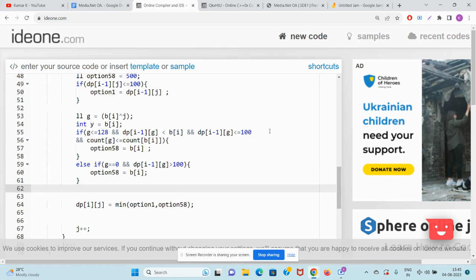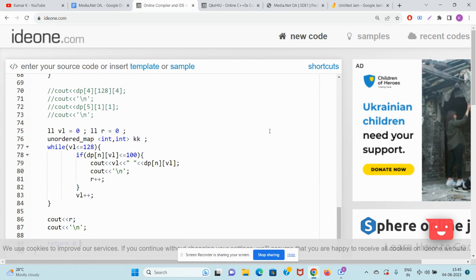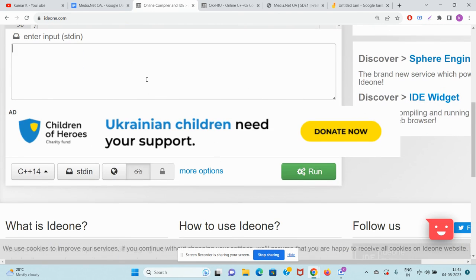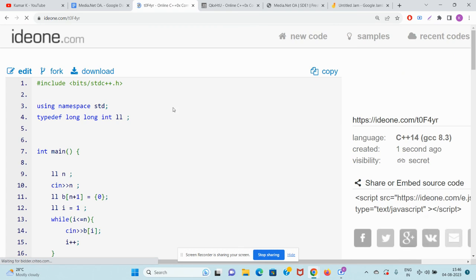Then now you take the minimum of both the options and DP[i][j] is filled. Now guys, it's simple. Iterate from 0 to 128, because 0 can also be there. DP[n] will tell you whether there is a subsequence from 1 to n such that the XOR is coming as val. If it is there, then the value will be less than or equal to 100. If it is less than or equal to 100, yes, you found it. So I'm printing the values and increasing the count, and that's it, I got the answer. So 5 1 2 3 4 5, the correct C++ code we have. The Java and Python codes I will also update and upload very soon.